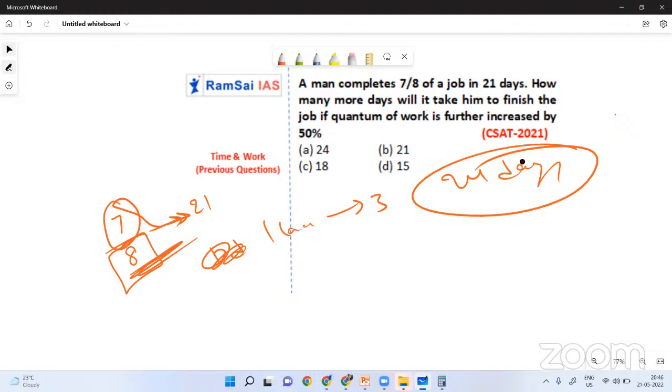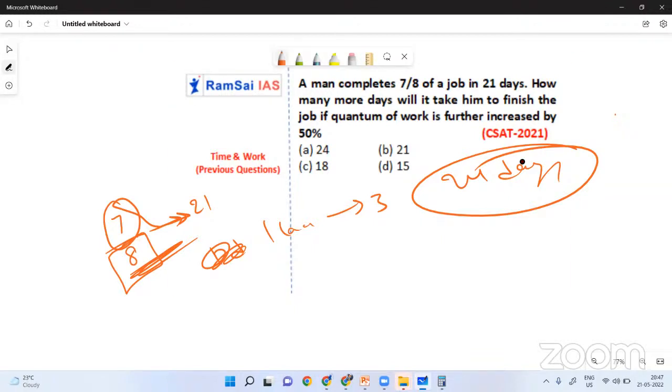So actually, to finish 50% of the work, he'll take 12 days. Yes or no? So to finish 50% of work, how much time he'll take? 12 days. But what happening here? The remaining work after 21 days is only 1 by 8. Are you getting? He'll take only 1 by 8.